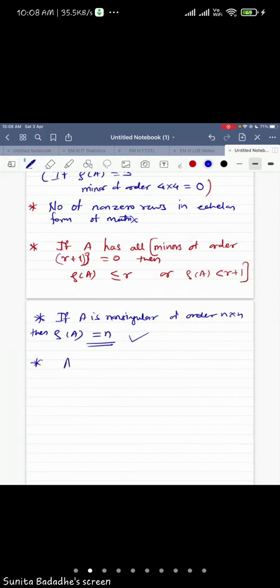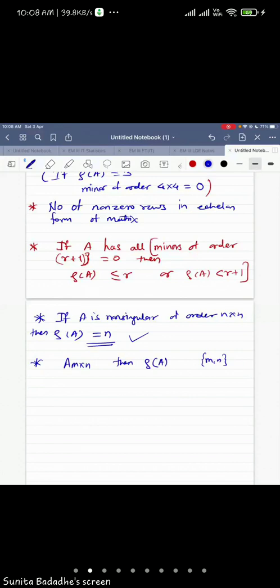Now suppose your matrix is of order m by n, right? Then in terms of m and n, what can you say about the rank? So rank of A and m and n, what is the relation between these two? If A matrix is of order m by n, then m by n may be 5 by 4, 4 by 5, 6 by 7, 10 by 11, any numbers, right?